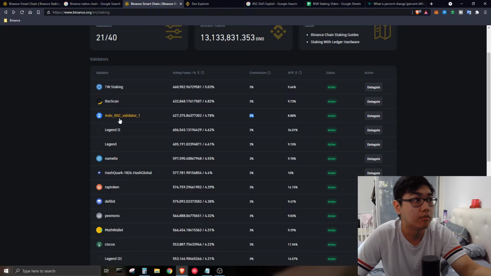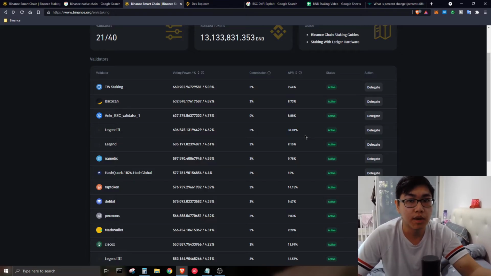For NKRBSC validator 1, they are charging 0% commission fees, and sometimes their rate is not as high as compared with someone charging 3%. Why? Because it is based on their luck in solving blocks as well. If you know Bitcoin mining, it's the same thing. If the validator you are staked with manages to solve lots of blocks on the day, the reward is going to be super high, so whoever is delegated with them will reap the reward as well.